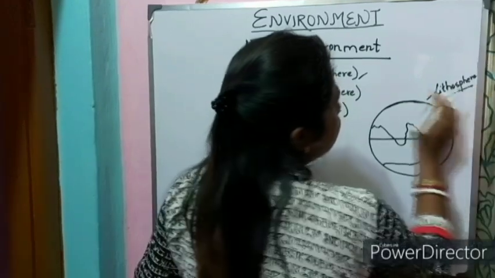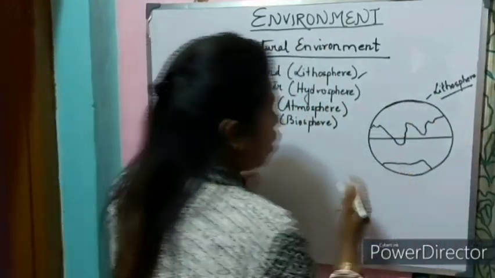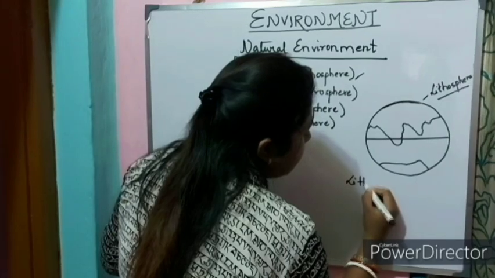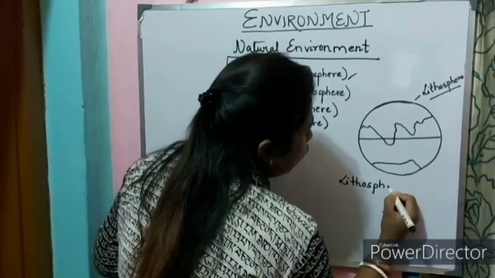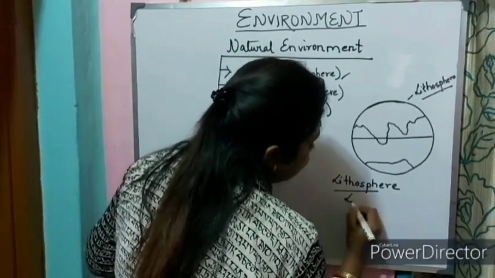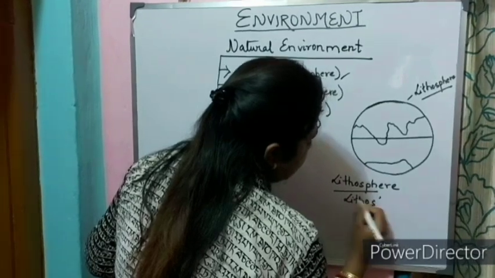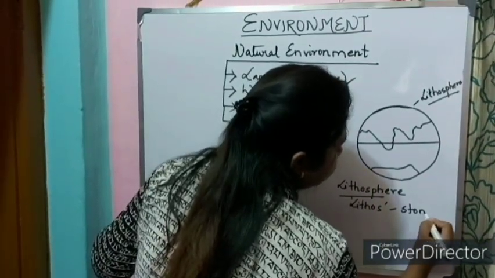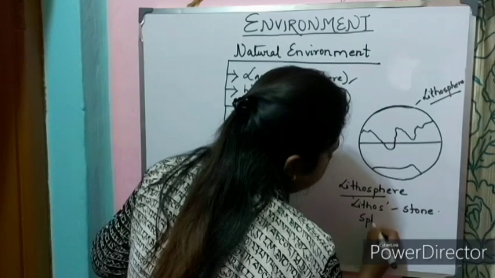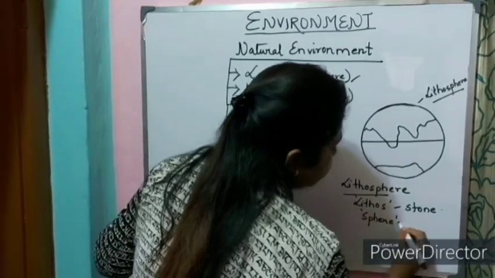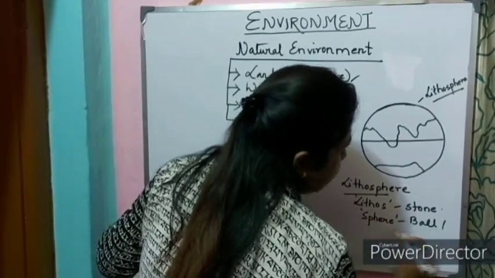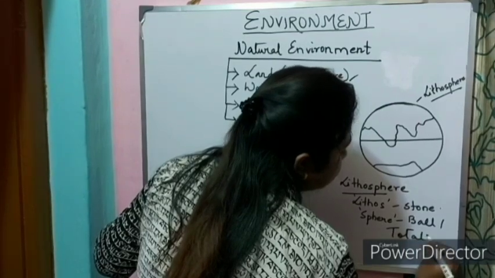This is the layer actually where we live. Now, the word lithosphere came from a Greek word, lithos, which means stone, and sphere, as you know, means ball, or we can also say the total range.